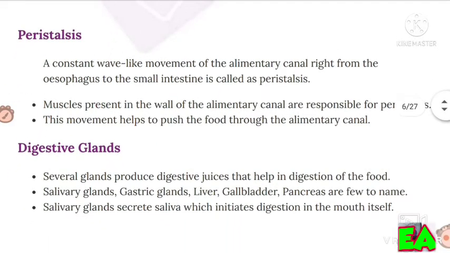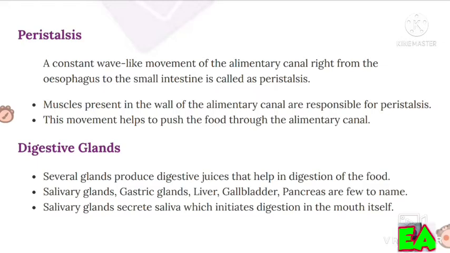Okay. Peristalsis. A constant wave-like movement of the alimentary canal right from the oesophagus to the small intestine is called peristalsis. Muscles present in the wall of the alimentary canal are responsible for peristalsis. This movement helps to push the food through the alimentary canal.